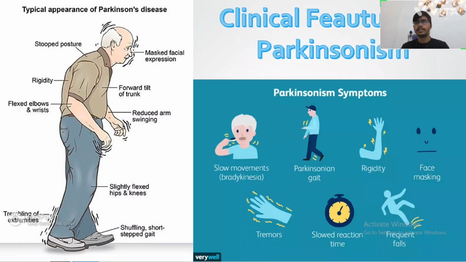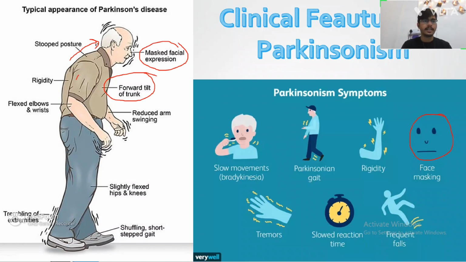Now moving on to the clinical features of Parkinsonism. As you can see in this picture, this man has a stoop posture. He is bent forward, with a forward tilt of his trunk. His face is expressionless, a masked face, which is called face masking.